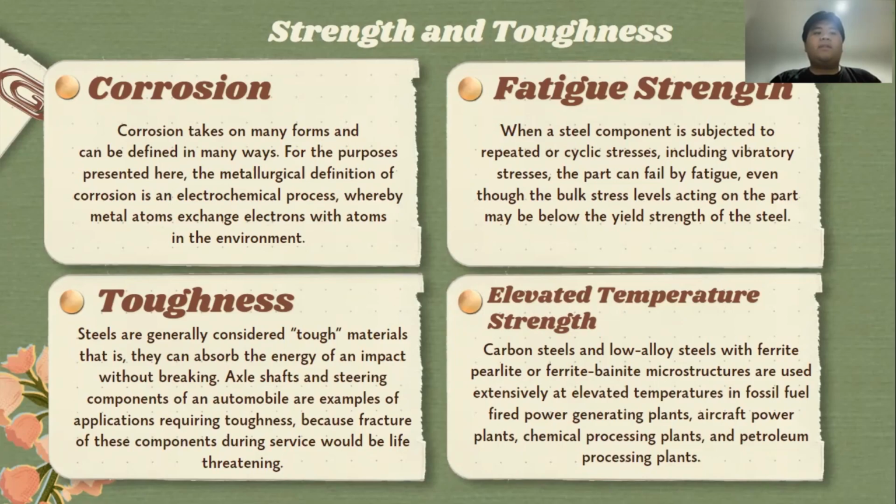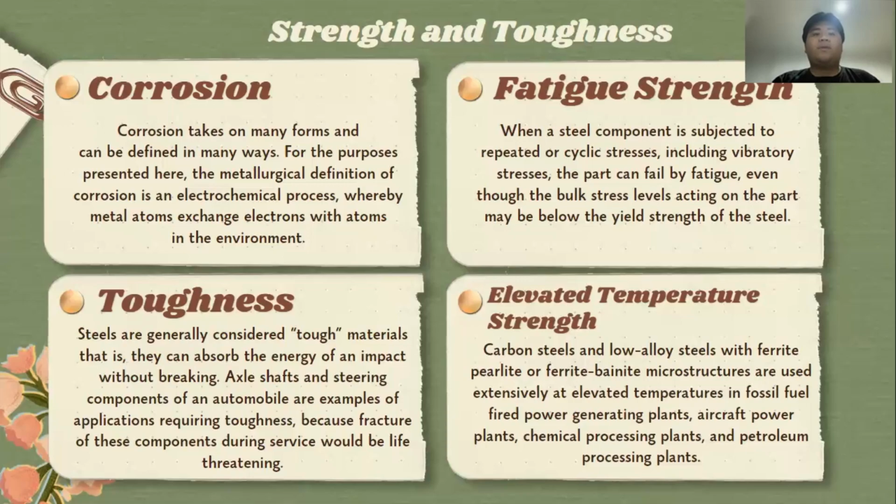Steels are generally considered tough materials, that is, they can absorb the energy of impact without breaking. Axle shafts and steering components of an automobile are examples of applications requiring toughness, because fracture of these components during service will be life-threatening.